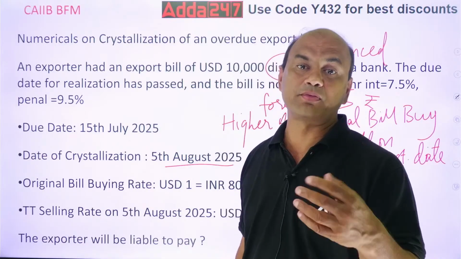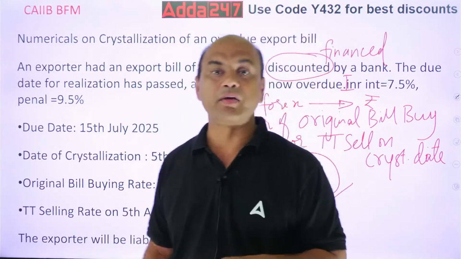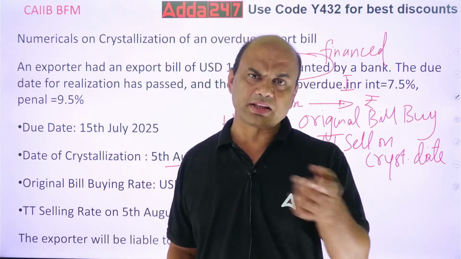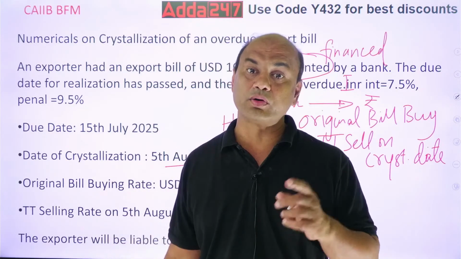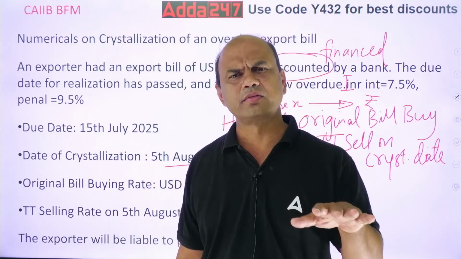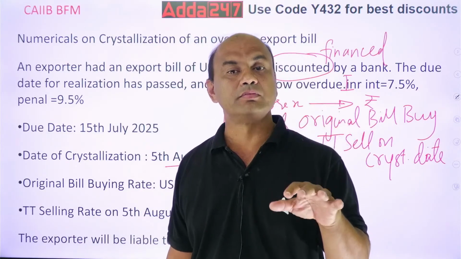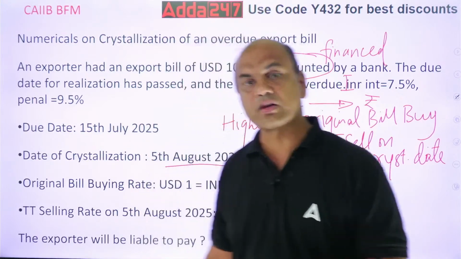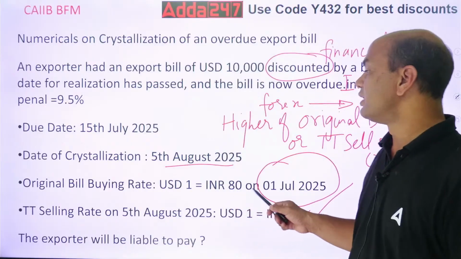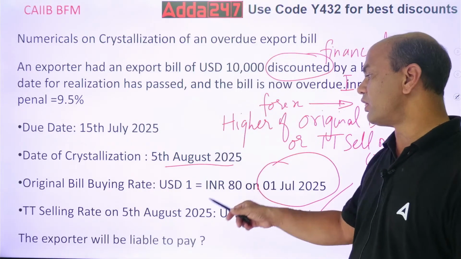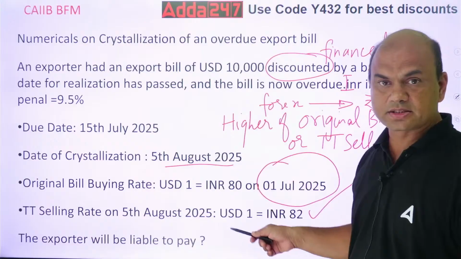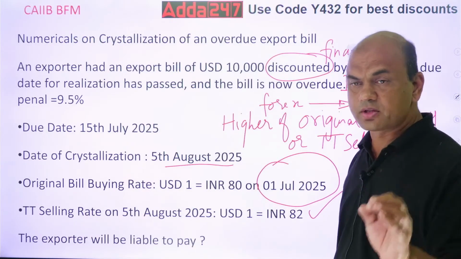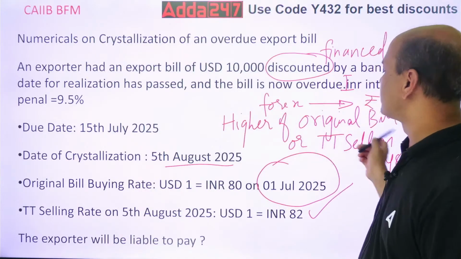Suppose you buy a flat tomorrow and afterwards the rate of the flat goes down. Will you sell that flat at a lower rate? No. You keep that flat. Let the original rate come, and then with no profit, no loss, you can sell it. So it's always the higher of either the original bill buying rate or the TT selling rate on the crystallization date, whichever is higher. This is the crux of the numerical. The most important part of the numerical is this.